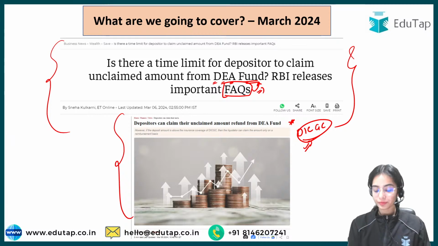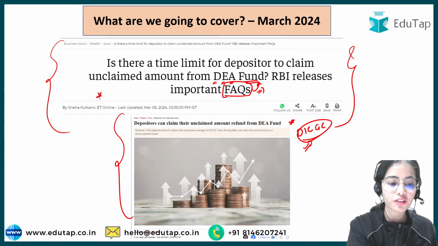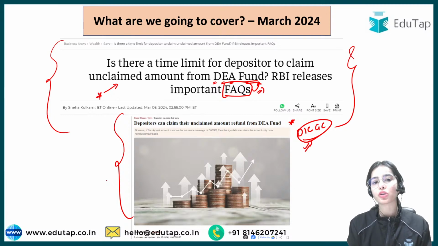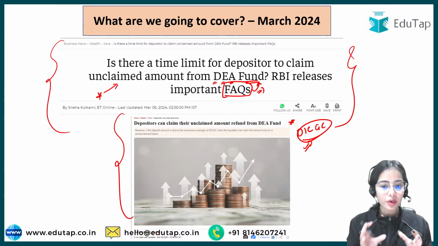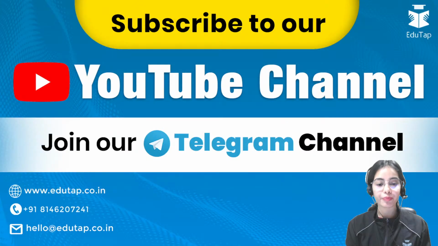Good morning everyone. Today's session is going to be very important from your understanding perspective, as you know that the Reserve Bank of India has continuously talked about the unclaimed deposits, unclaimed amounts. So you must understand how important this scheme of the Reserve Bank of India is. Okay, so let's get started.